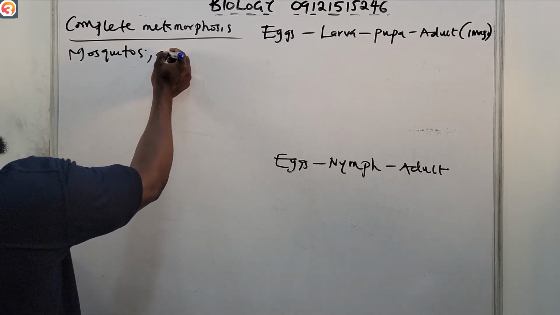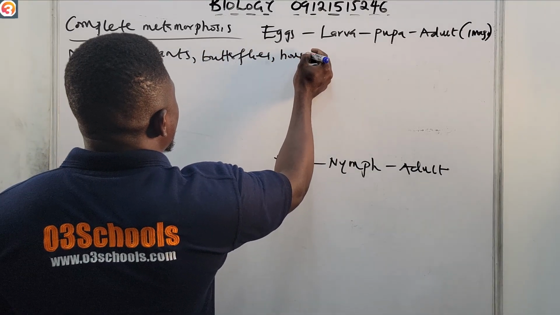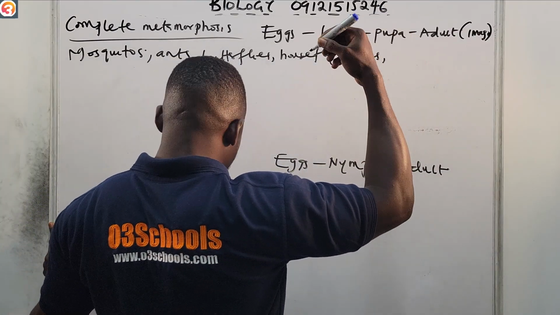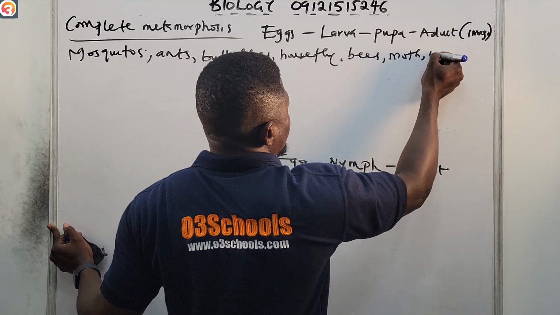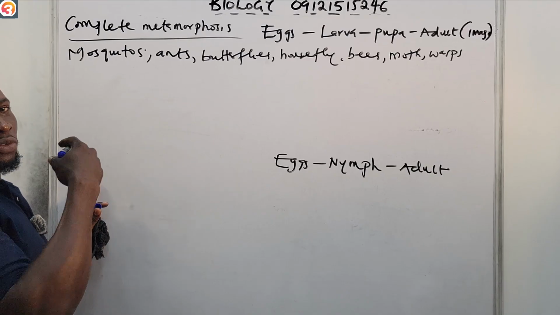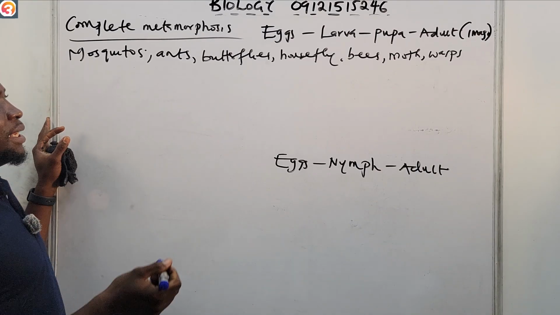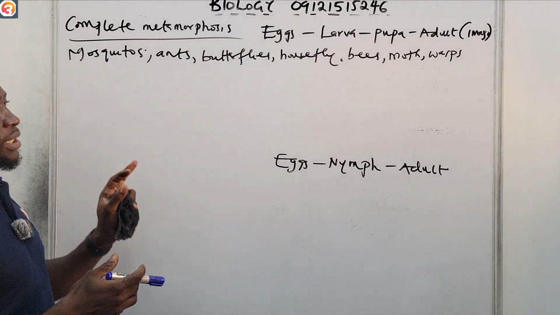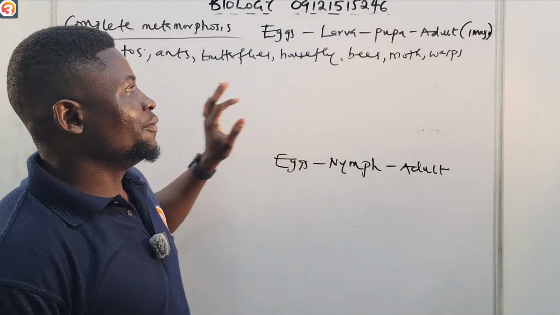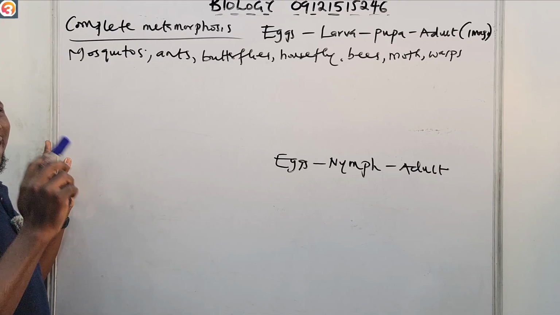You see them in ants. You see them in butterflies. You see them in housefly, in bees. You see them in moths. You see them in wasps. So you see them in all of these insects, from mosquitoes to ants to butterflies to houseflies to bees to moths to wasps. It's a type of insect development where it goes from the egg to the larva, from the larva to the pupa, and then from the pupa to the adult insect, which is the imago.